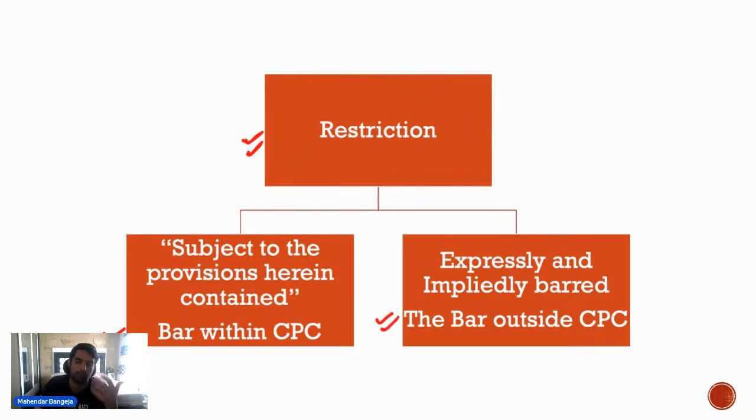So वैसे तो civil courts के पास broad powers हैं, but if there is any other provision within CPC which prohibits or bars them, then they are restricted. If there is any other provision outside CPC which stops them or restricts them, then also they are restricted. So these are the only 2 aspects which restrict them, that is bar within CPC and bar outside CPC.